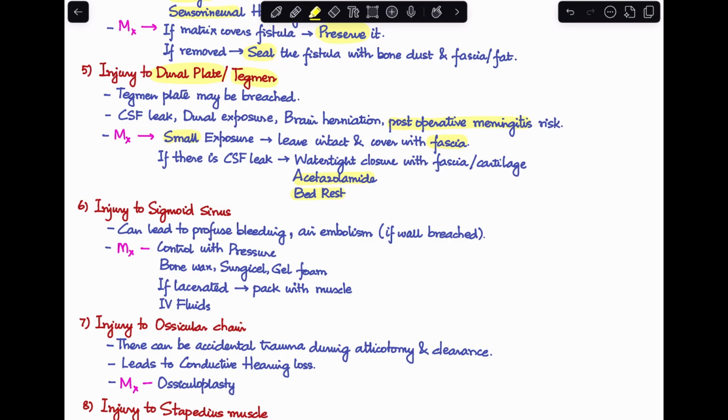Next is injury to sigmoid sinus. As I was saying in my first point, this is a very, very dangerous complication to have because it can lead to very profuse bleeding and even air embolism if the wall of the sigmoid sinus has been breached. In case this happens, our first thing to do is to control it by applying pressure. Apply bone wax, Surgicel, or gel foam. And if it has been lacerated, pack it up with muscle and start the patient on IV fluids.